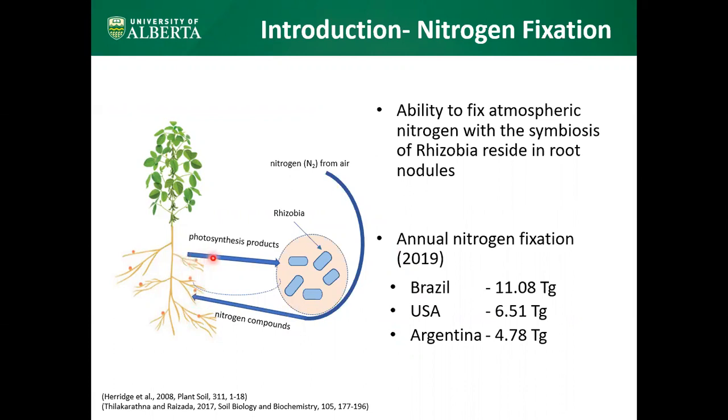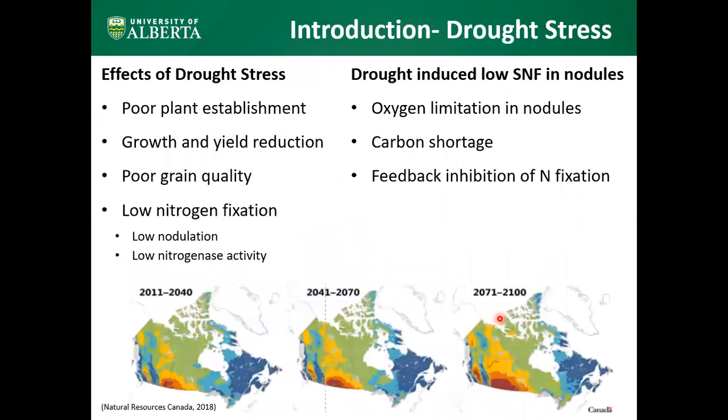In return, the host plant provides the necessary nutrients for the rhizobium metabolism. Here I have mentioned the annual nitrogen fixation input of the top 3 soybean countries: Brazil 11.08 teragrams, US 6.51 teragrams, and Argentina 4.78 teragrams. Nitrogen fixation is a natural process and a key component of sustainable agriculture.